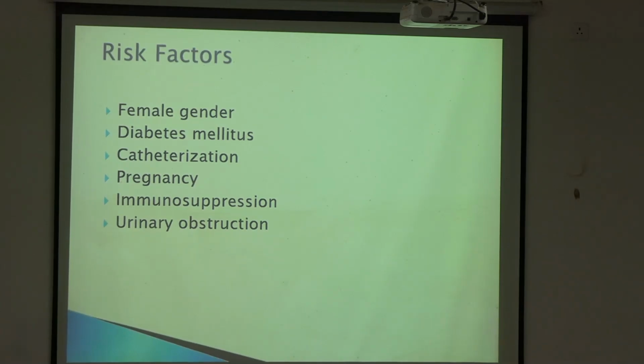But with the catheter, along the side of the catheter a slime layer is formed. Some bacteria form a slime layer, and it is very difficult for antibiotics to act on bacteria which have already formed a slime layer. So in that case we just remove the catheter and introduce a fresh catheter. This is what is done in the hospital also.